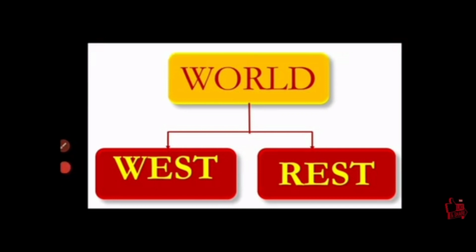The Rest means backward countries. These backward countries slowly started industries in their countries. The Rest, whose acute backwardness was worsened by colonial exploitation by the West.